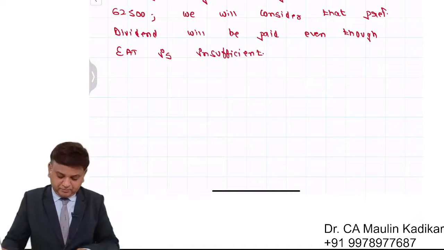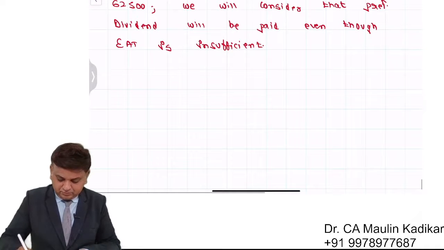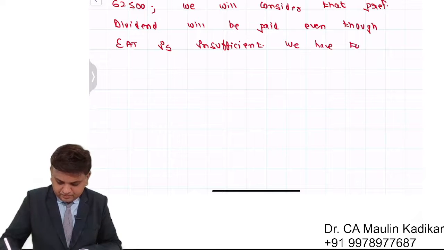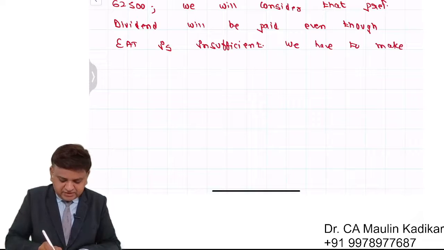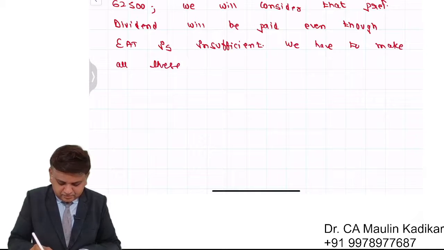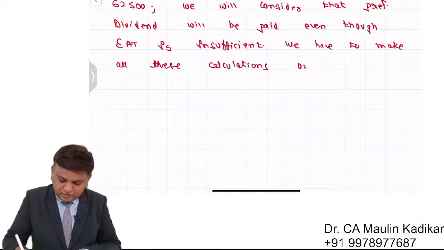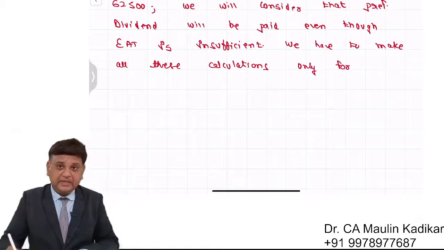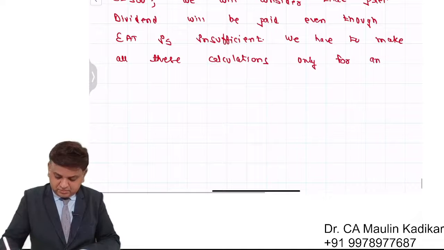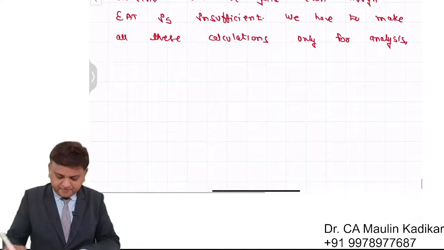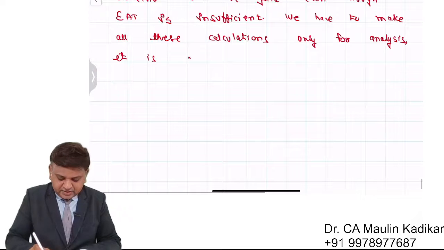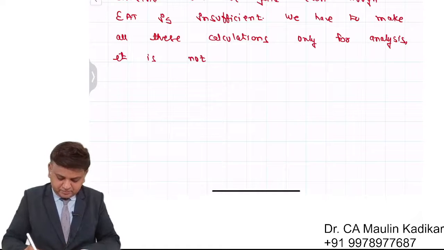Full stop. In that write down further, we have to make all these calculations only for analysis, comma, it is not actual payment made.